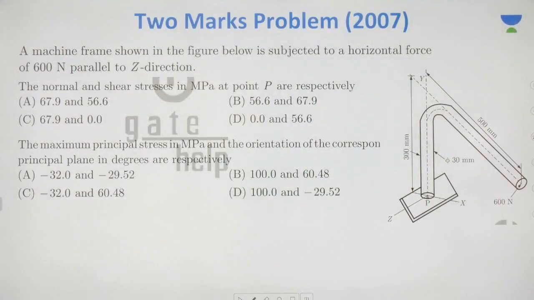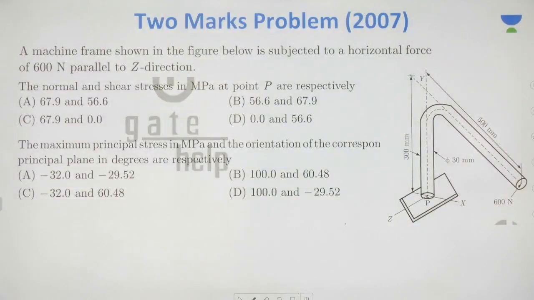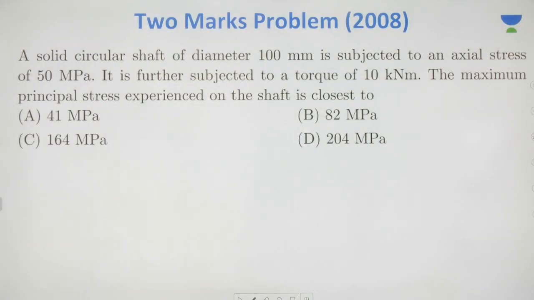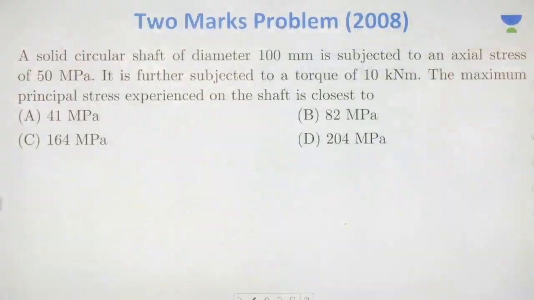Have a look at the next problem. Now this is a typical problem, and I think we should solve it after solving other problems. Let me take this 2007 problem after I'm done with the other problems. I'll come back to this 2007 problem after we are done with the other problems. So here we have this 2008 problem.